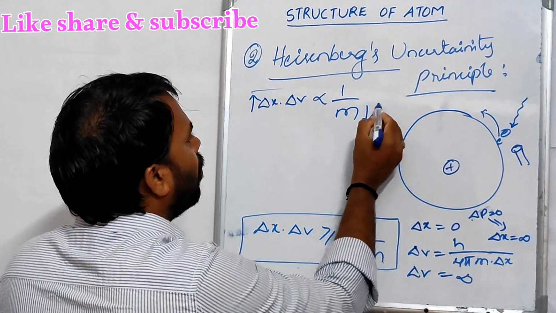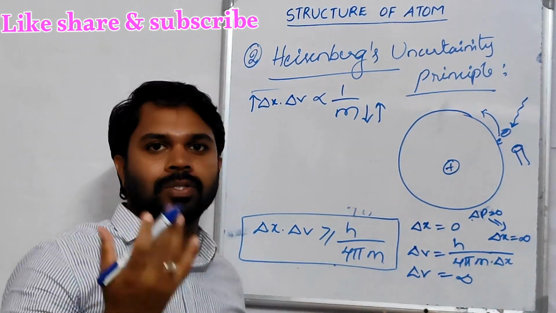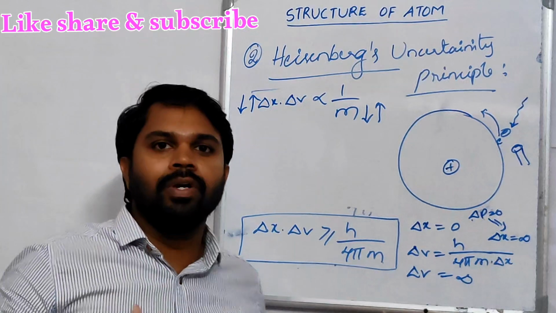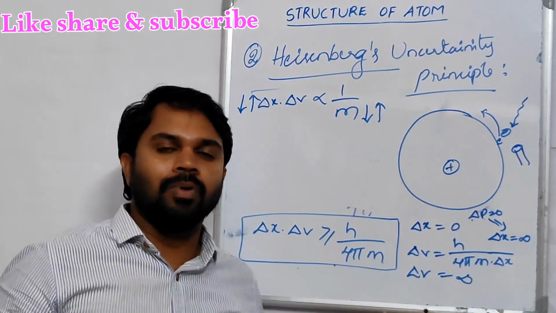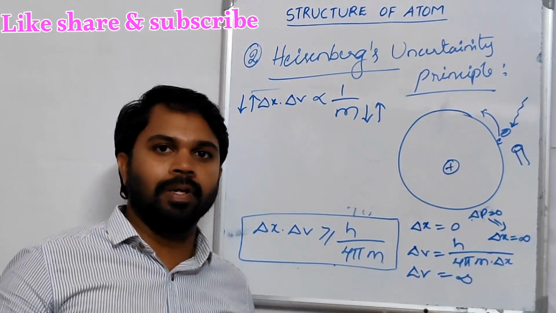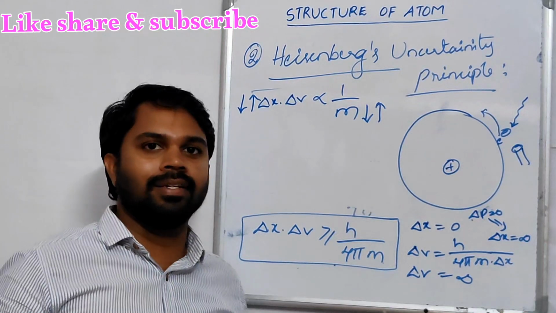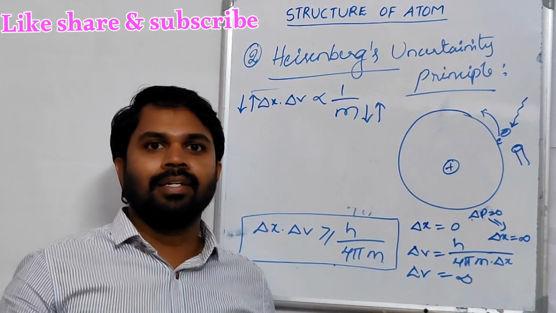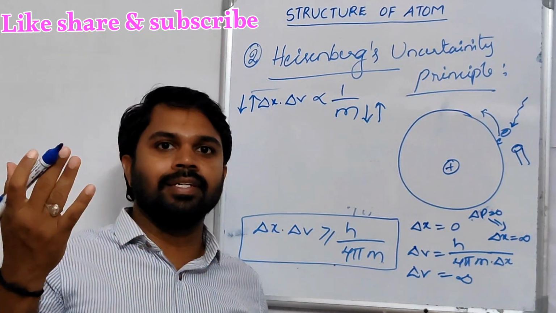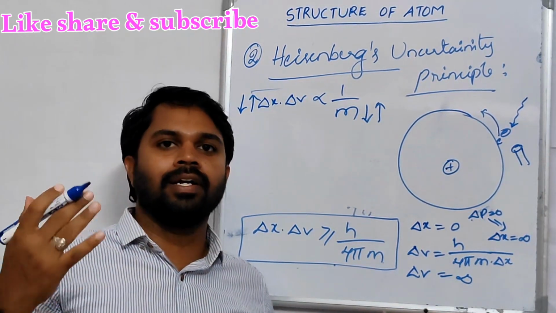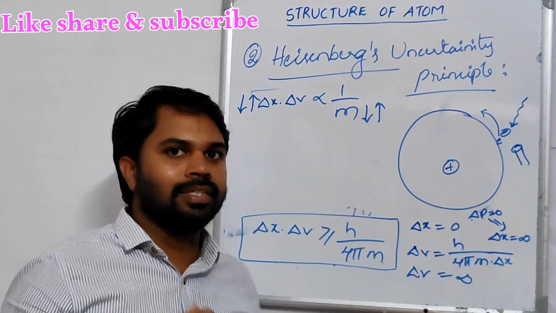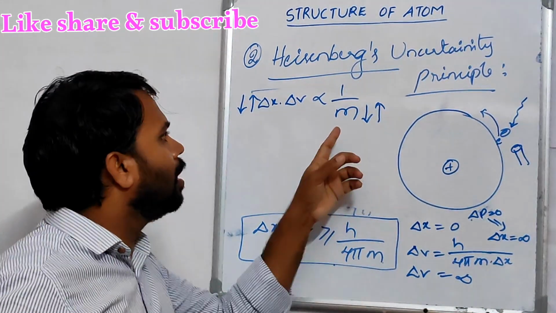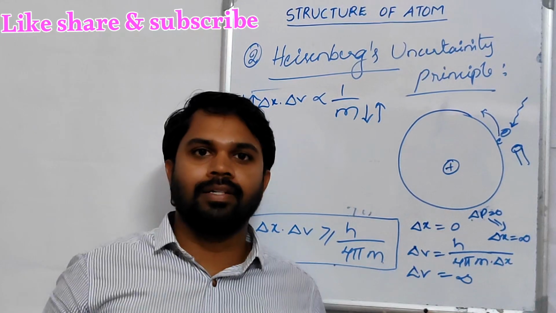In the case where mass is more, meaning macroscopic particles, uncertainty is less. Now we can easily identify the position and momentum of a macroscopic particle simultaneously and accurately. Further, we can easily measure, for example, a NASA rocket: after some time the rocket is here and the momentum or velocity of the rocket is that much. That is the example for macroscopic particles. So this is only applicable for microscopic particles.